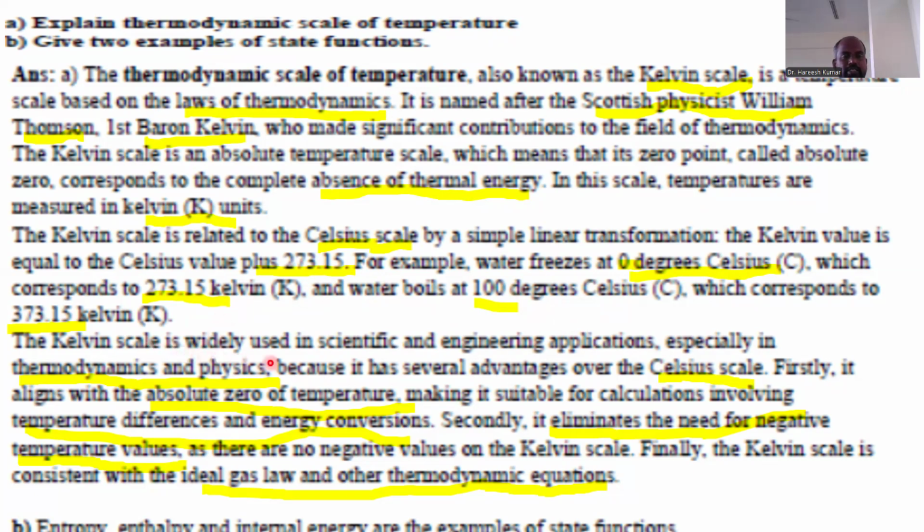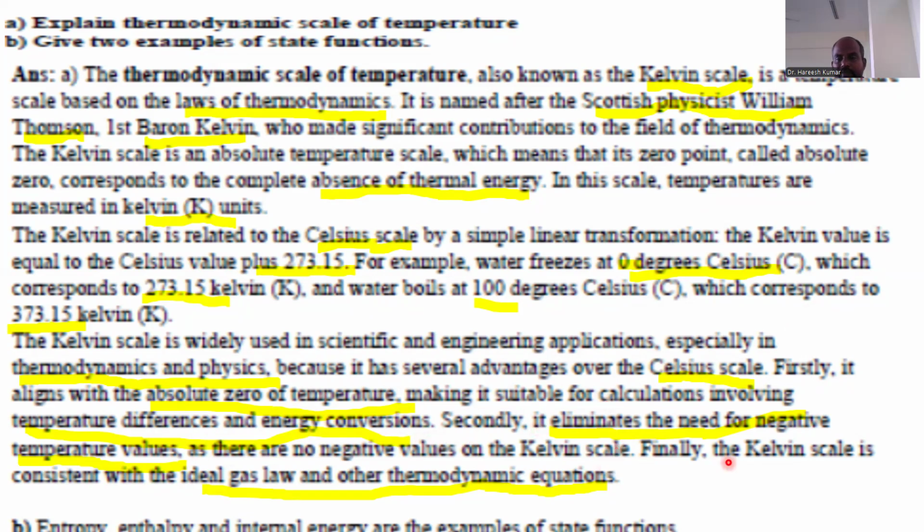The Kelvin scale is widely used in scientific and engineering applications, especially in thermodynamics and physics, because it has several advantages over the Celsius scale. Firstly, it is aligned with the absolute zero of temperature, making it suitable for calculations involving temperature difference and energy calculations.